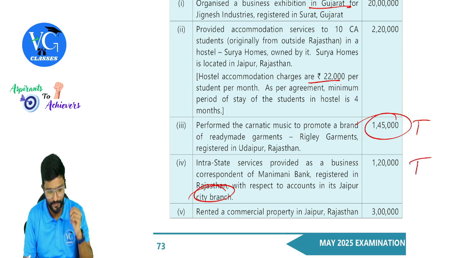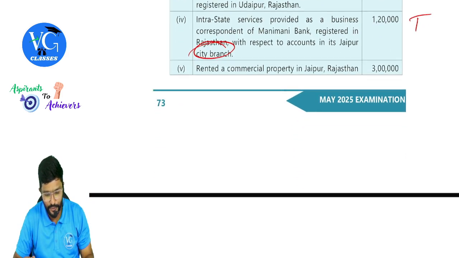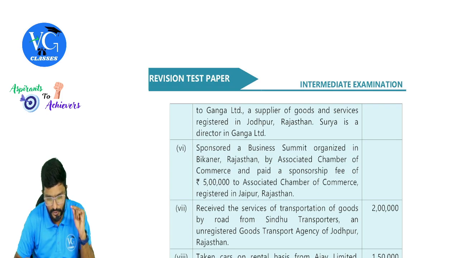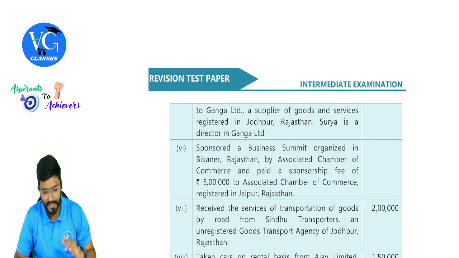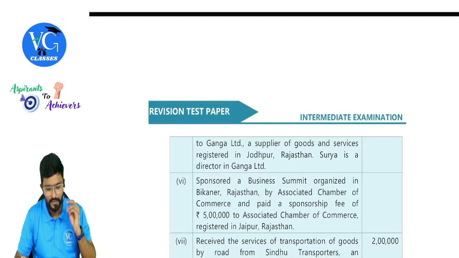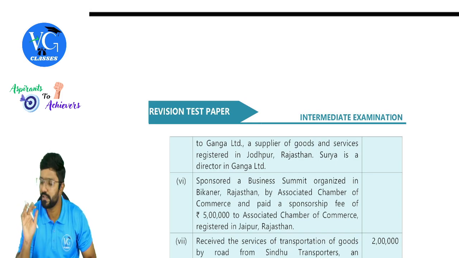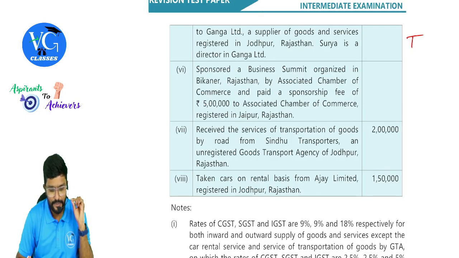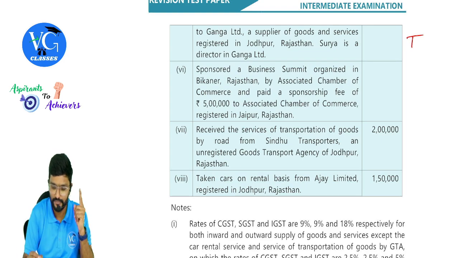So that means taxable. Rented a commercial property in Jaipur, Rajasthan to Ganga Limited, a supplier of goods and services registered in Jodhpur, Rajasthan. Surya is a director in Ganga Limited. Doesn't matter. Clear? Will we enjoy any exemption for that? No. Taxable, sir. Then sponsored a business summit organized in Bikaner, Rajasthan by Associated Chamber of Commerce and paid a sponsorship fee of 5 lakh to Associated Chamber of Commerce, registered in Jaipur, Rajasthan. Taxable under RCM. Is it taxable?